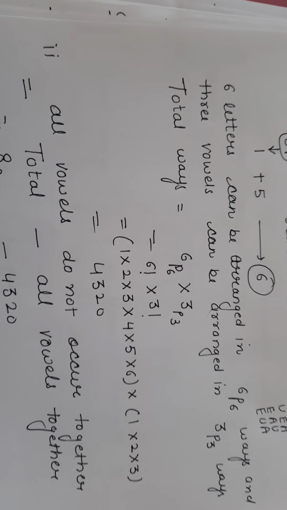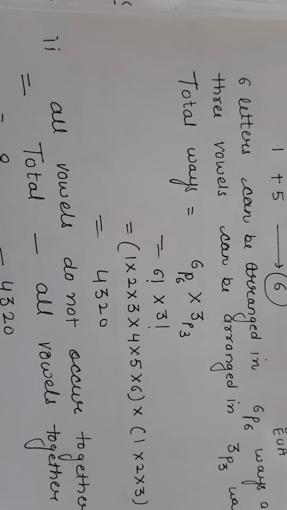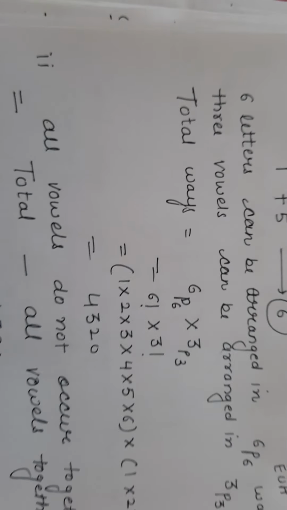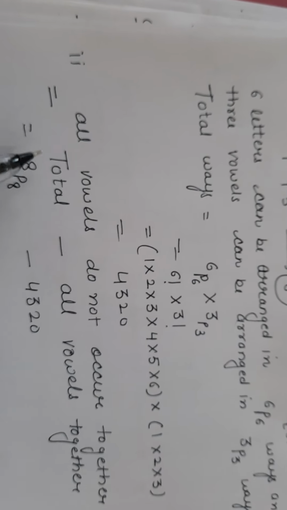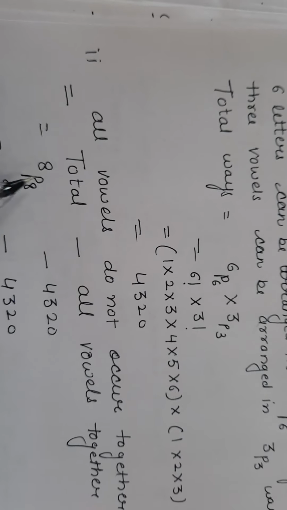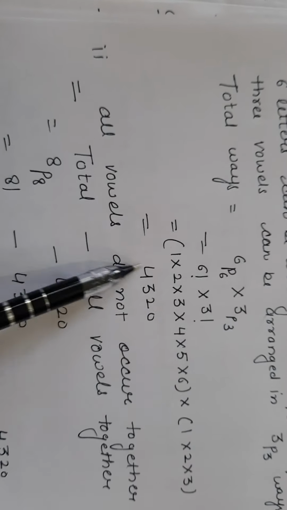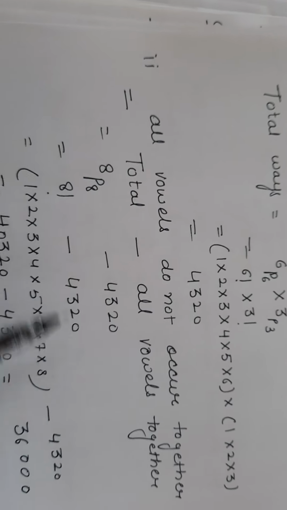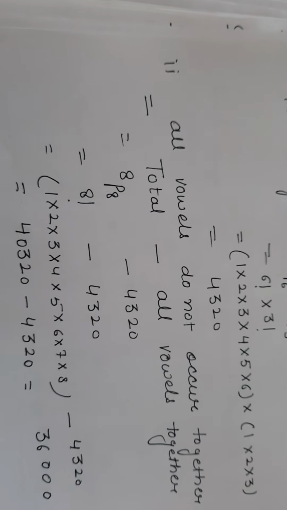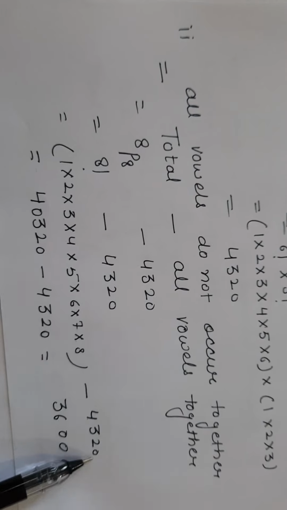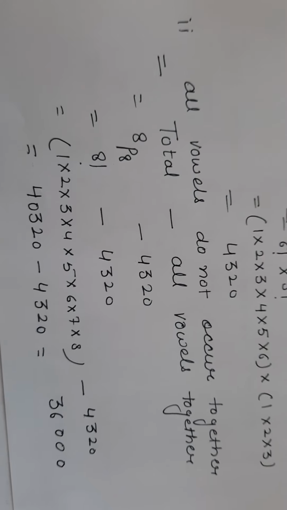We know that in total arrangements either vowels come together or do not come together. So the total will be come together plus do not come together. So from here, all vowels not together can be evaluated as total arrangements minus all vowels together. Now total letters were 8. You have to use 8. So this is 8P8, minus from here where the vowels are together, 4320. 8 factorial minus 4320. 8 factorial is this. Multiply it. Your answer will be 40,320 minus 4320. So on solving it, your answer will be 36,000.